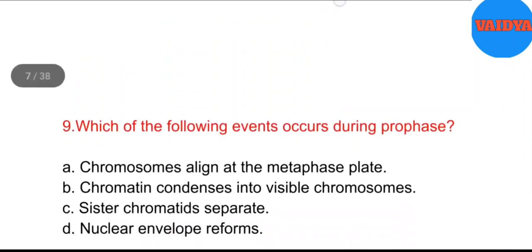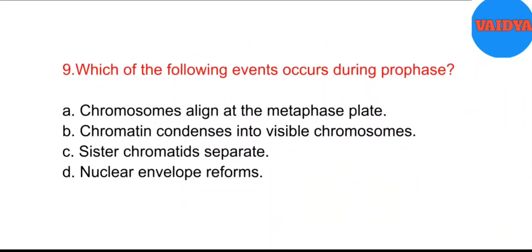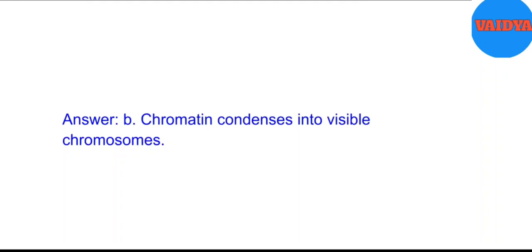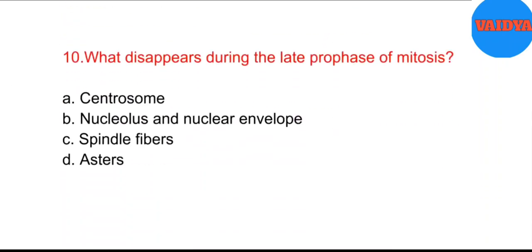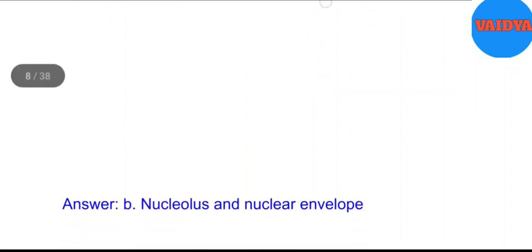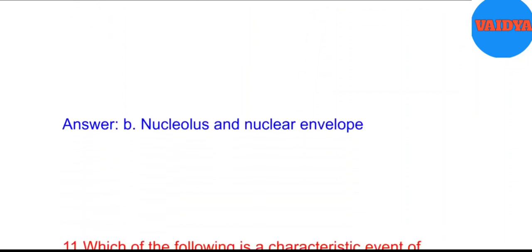Degeneration of centrosome. 9. Which of the following events occurs during prophase? A. Chromosomes align at the metaphase plate. B. Chromatin condenses into visible chromosomes. C. Sister chromatids separate. D. Nuclear envelope reforms. Answer. B. Chromatin condenses into visible chromosomes. 10. What disappears during the late prophase of mitosis? A. Centrosome. B. Nucleolus and nuclear envelope. C. Spindle fibers. D. Asters. Answer. B. Nucleolus and nuclear envelope.